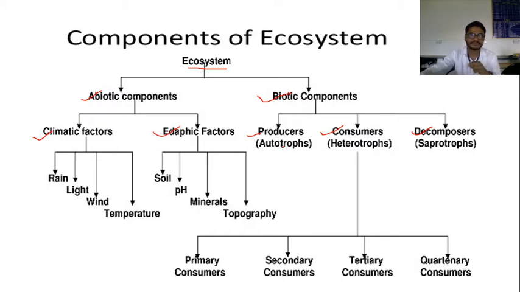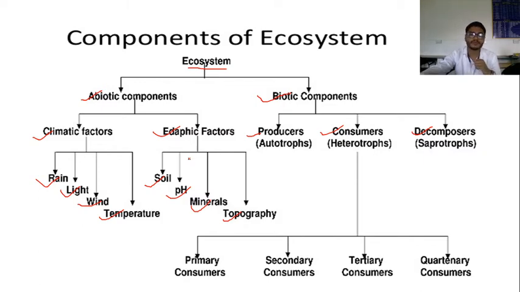Many climatic factors are present. The first climatic factor is rain, as we know. The second climatic factor is light. The third climatic factor is wind, and the fourth is temperature. Edaphic factors are soil, pH, minerals and topography. All these things, climatic factors and edaphic factors, are responsible for the making of one particular ecosystem.